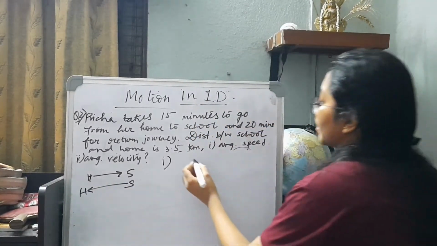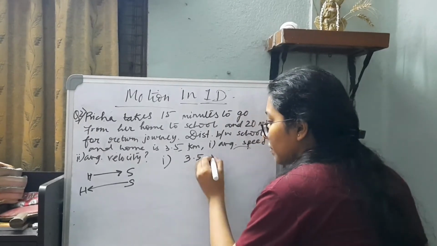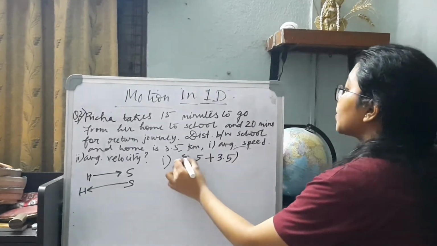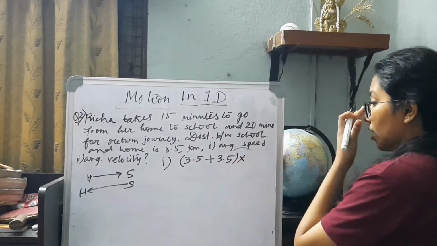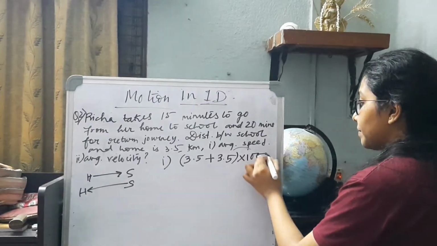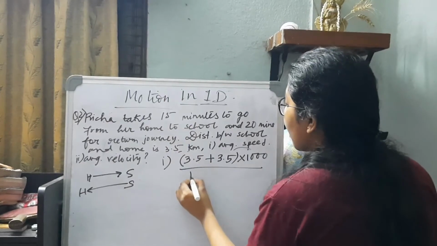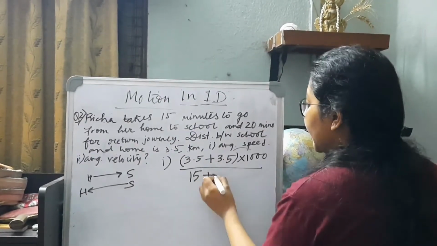That means it is 3.5 home to school plus 3.5 school to home. The value is in kilometers, so I can convert it into meter, so it will be into 1000, by the total time. Total time is 15 minutes plus 20 minutes.